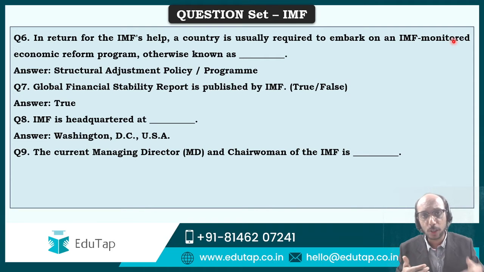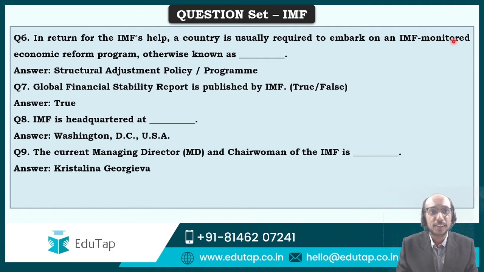So all the numbers are together, all the places are together, all the short forms are together, all the themes are together, so on and so forth. That is the kind of approach that you should have, and then it becomes really easy to revise everything very quickly. The 9th question's answer is Kristalina Georgieva. Some students have been able to give this answer right.